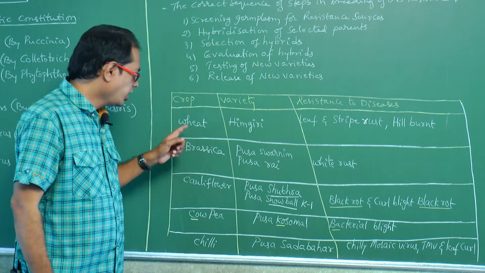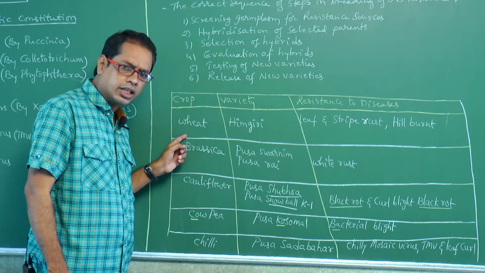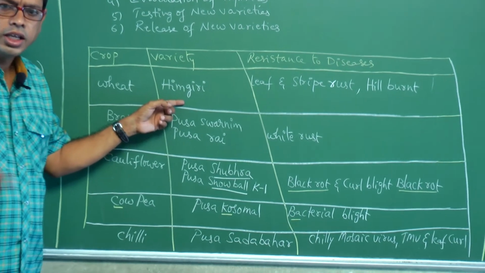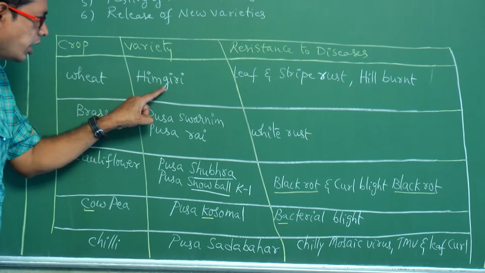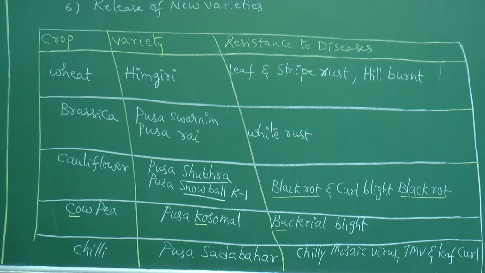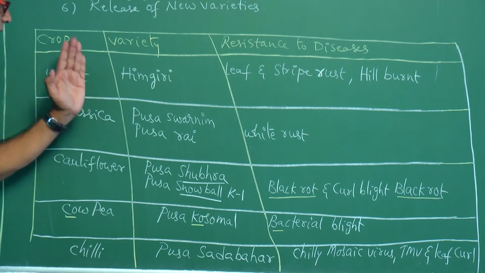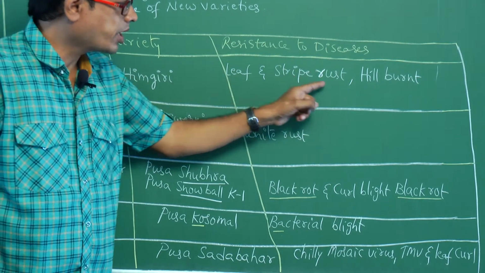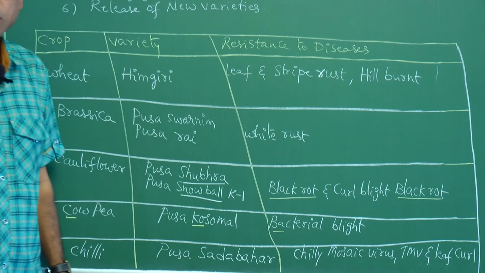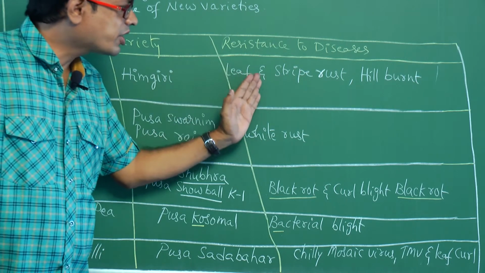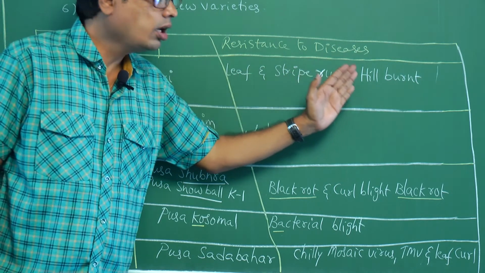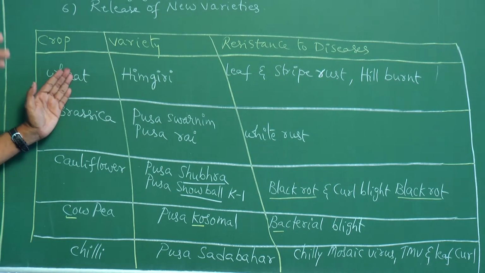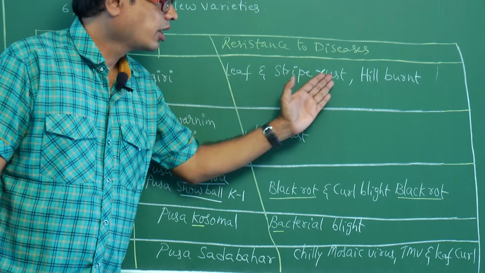Okay, right. Here the crop name is wheat. That wheat variety is Himgiri. How will they ask? Himgiri is a variety of wheat. Like that they will ask in NEET. And this Himgiri variety is resistant to leaf and stripe rust, and hill bunt. What type of diseases are they? Leaf and stripe rust. Second one is hill bunt. That is, Himgiri is a variety of wheat resistant to leaf and stripe rust and hill bunt.